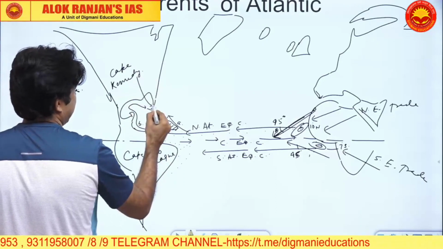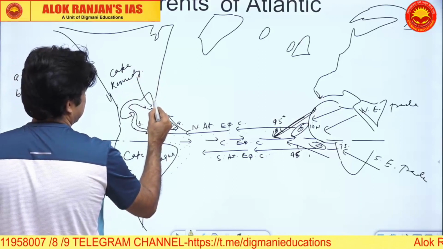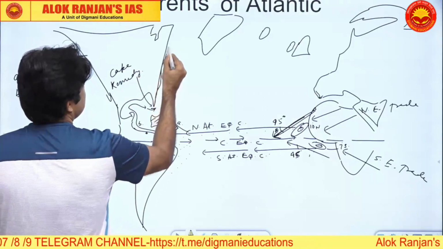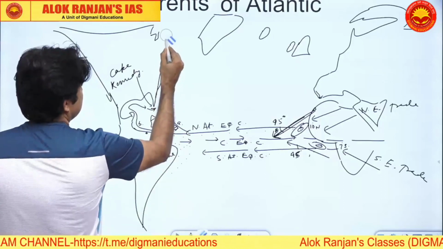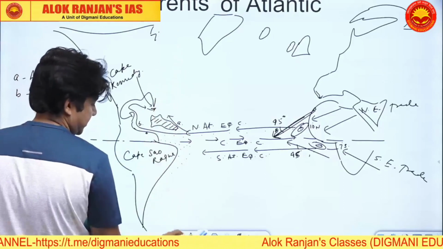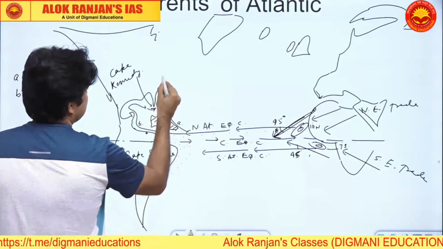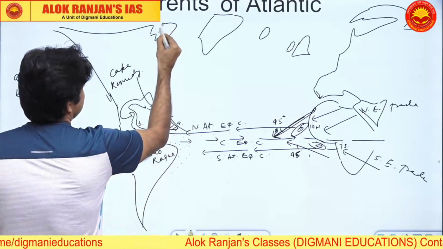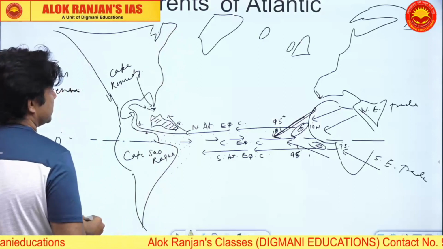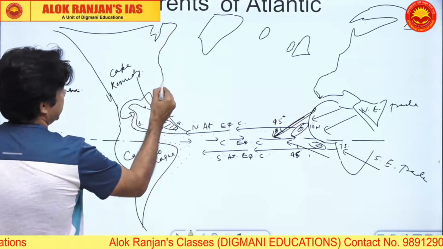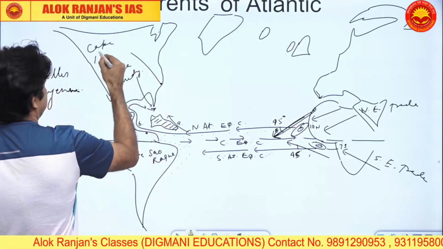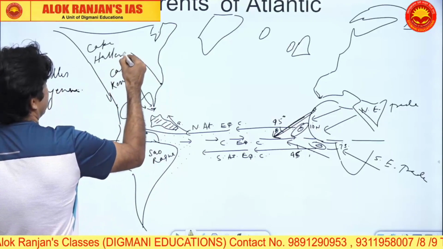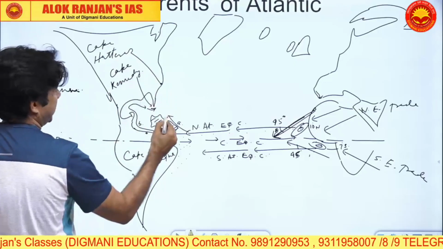So from Cape Kennedy to this point, Cape Hatteras, the diagram needs a little curvature here.